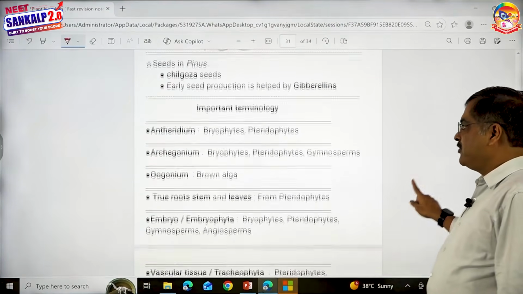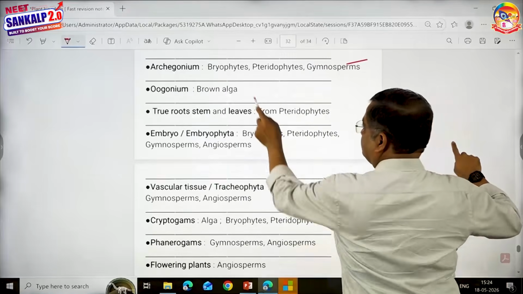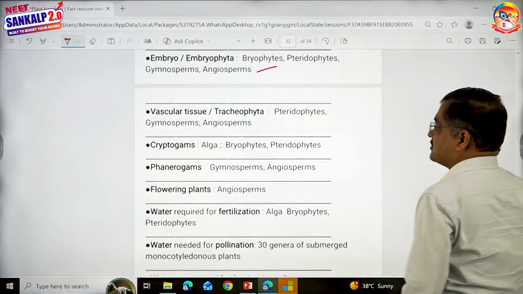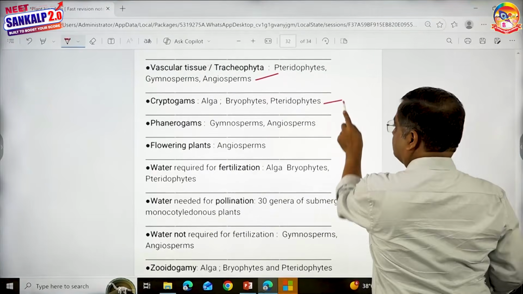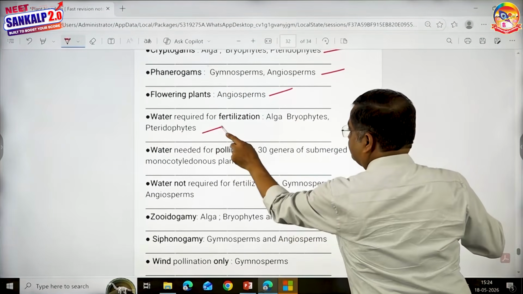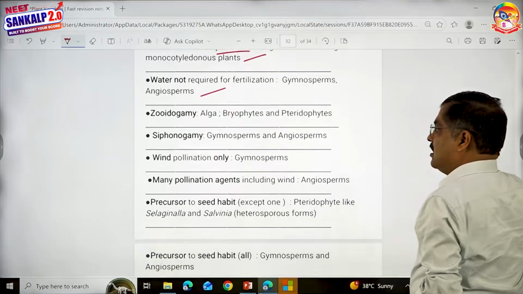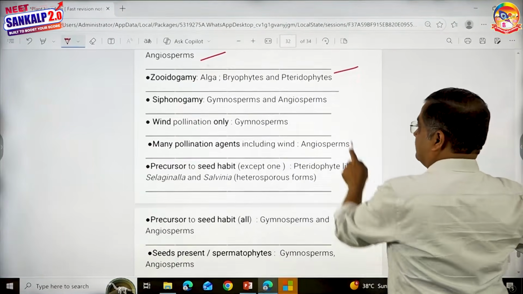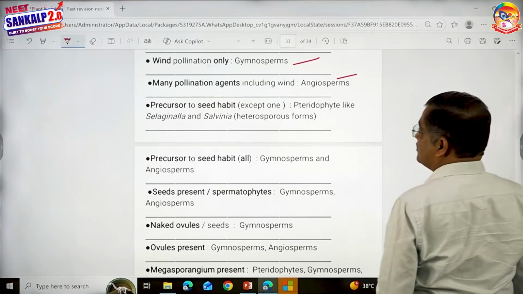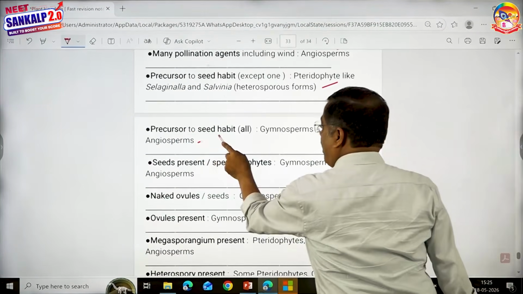So here I have written at the end, children, some few important points. Antheridia, archegonia, oogonia, true root, stem and leaves, embryo, vascular tissues, cryptogams, phanerogams, flowering plants, water needed for fertilization, water needed for pollination, water not required for fertilization, zooidogamy, male gametes motile, siphonogamy, wind pollination only, many pollinating agents including wind, precursor to seed habit, but not seed, precursor to seed habit along with seed, all precursor characters.